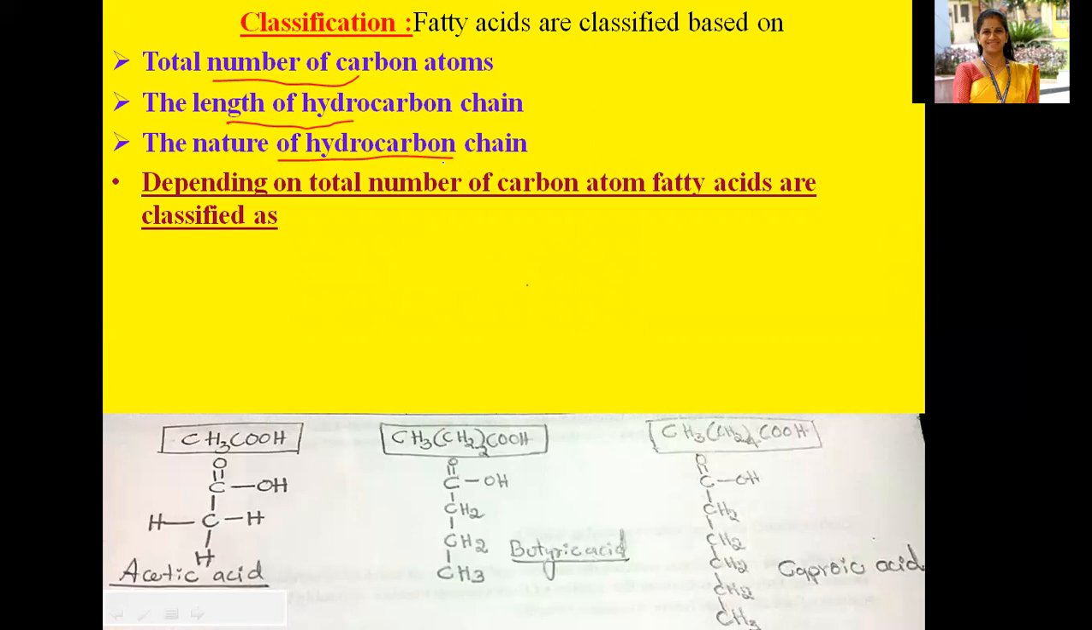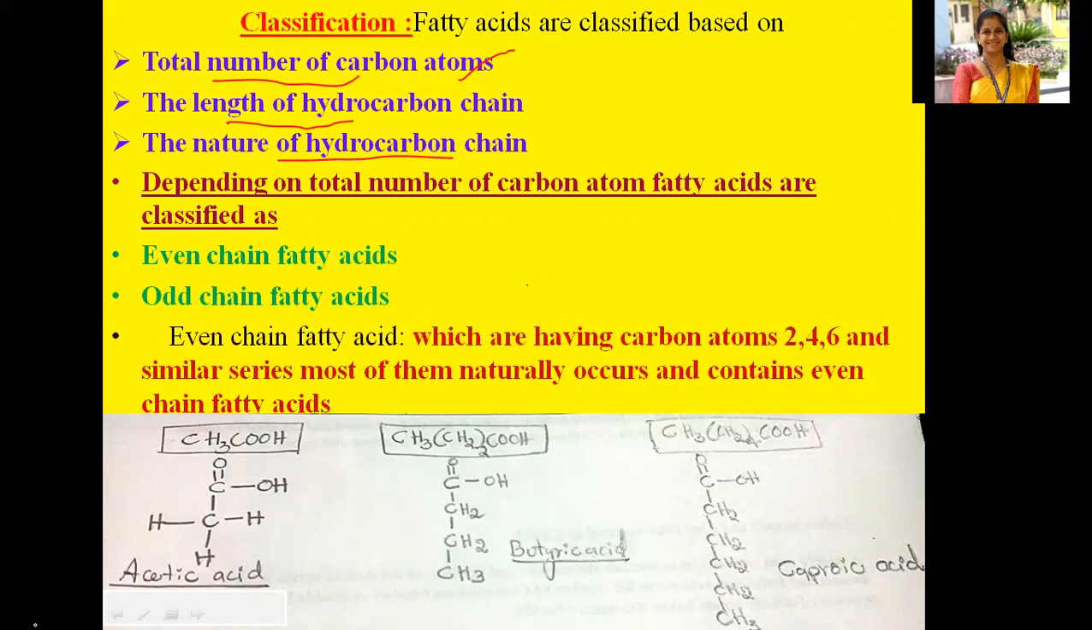So let us go to the first one. Depending on the total number of carbon atoms, fatty acids are classified into even chain fatty acids and odd chain fatty acids. So these two classifications can be observed in the total number of carbon atoms. One is the even chain fatty acids, the other one is the odd chain fatty acids.